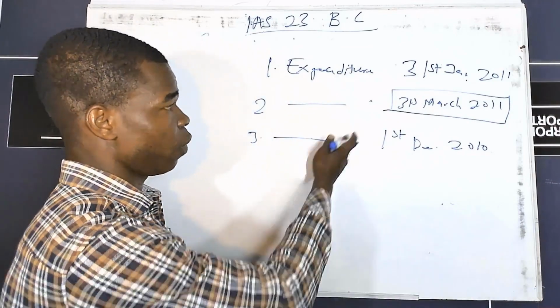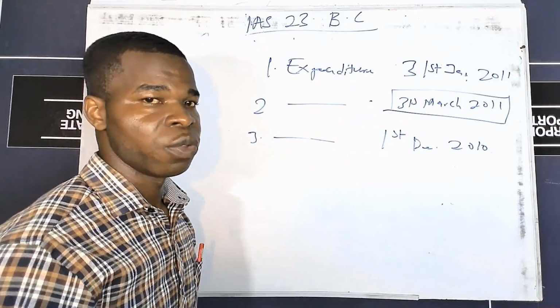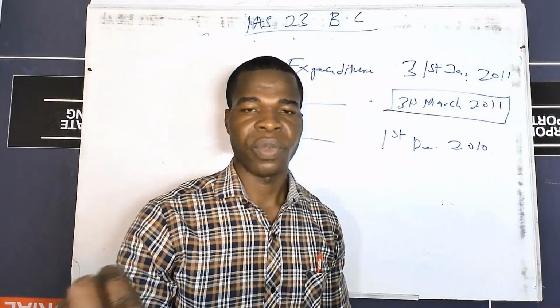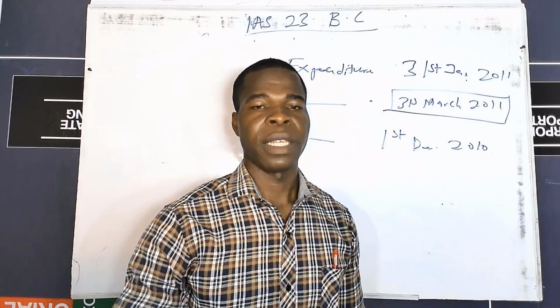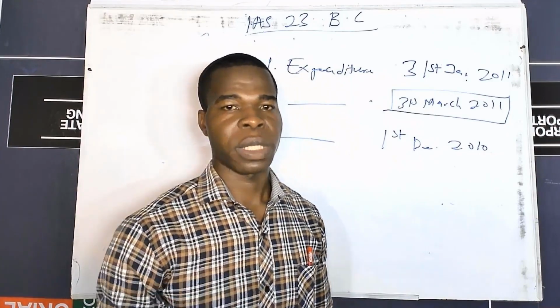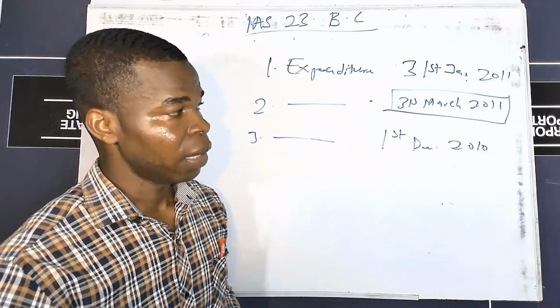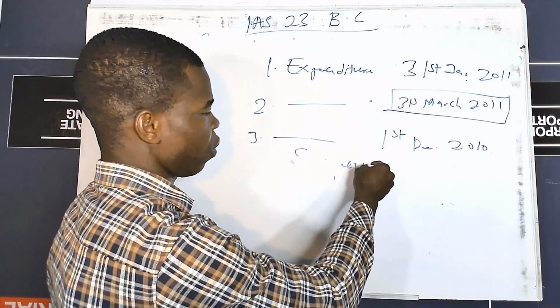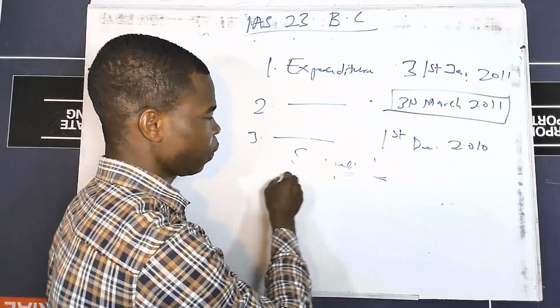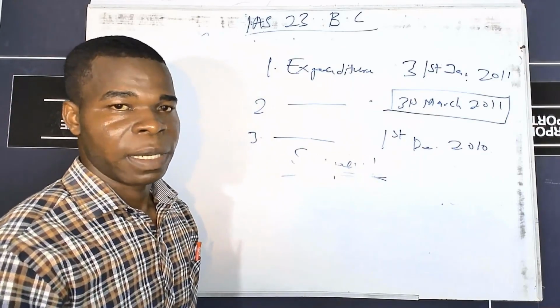Then when should we stop? Now we know when to start. We should stop when the asset is ready for its intended use or for sale. When the asset is completed and ready for its intended use, then we should stop capitalizing borrowing cost. Then another word has to come in: when should we suspend borrowing cost? What do we mean by suspending borrowing cost?